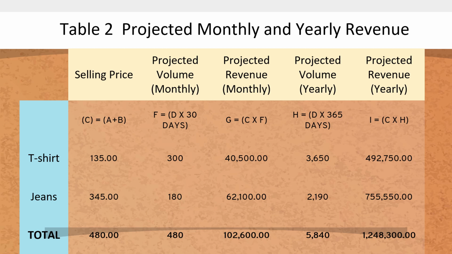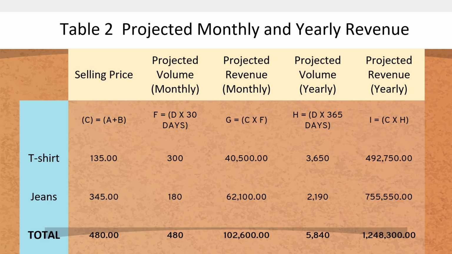For the jeans, 6 is the daily unit sold, multiplied by 365 days gives us 2,190, multiplied by the selling price of 345 pesos, which gives us 755,550. So the total monthly projected revenue is 102,600, and the projected yearly revenue is 1,248,300. Do you understand? You got that?